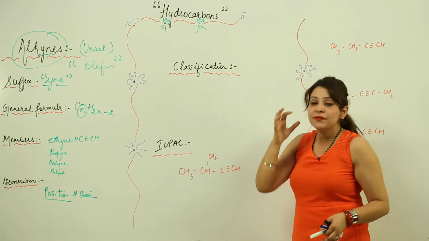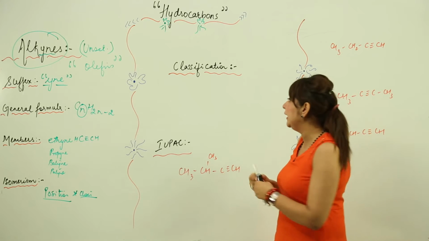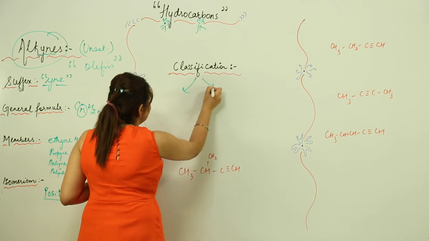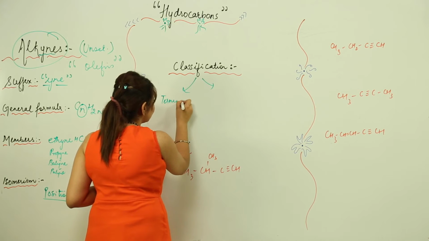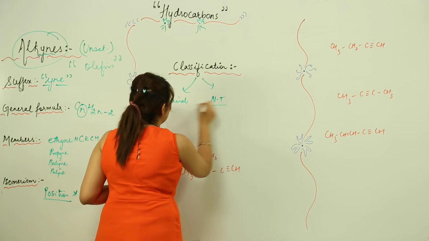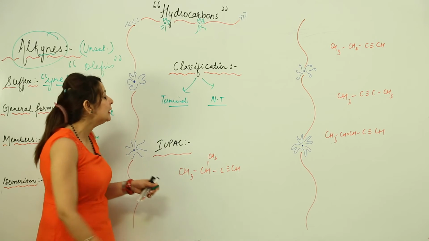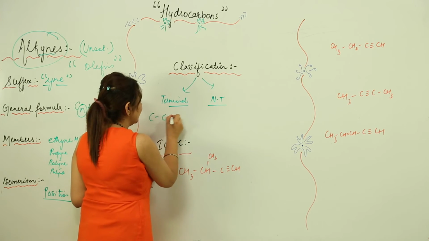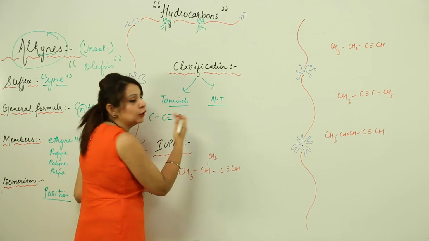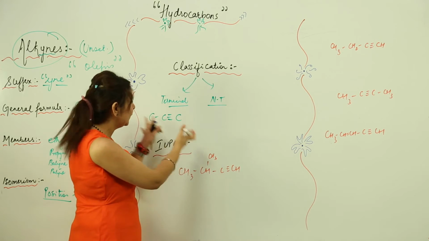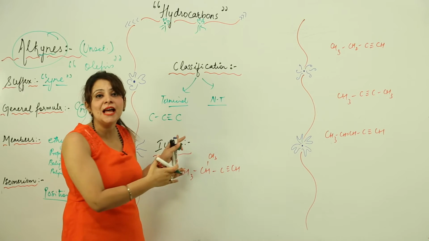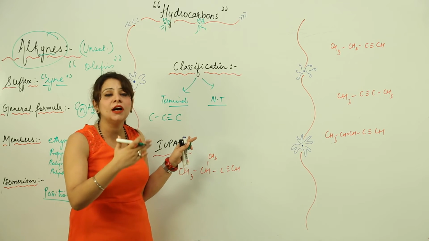Now we have a certain kind of classification of alkynes: terminal and non-terminal alkynes. The basic difference between the two is simple. In terminal alkynes the triple bond lies at the corner, it can be on this side or that side, at the first position.